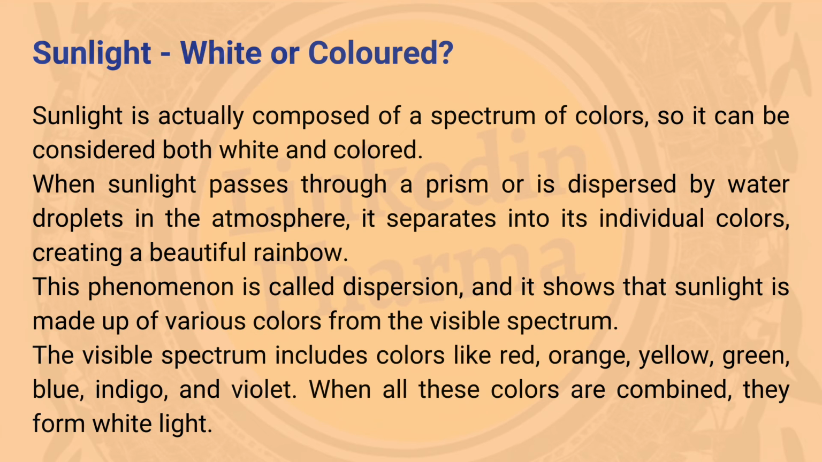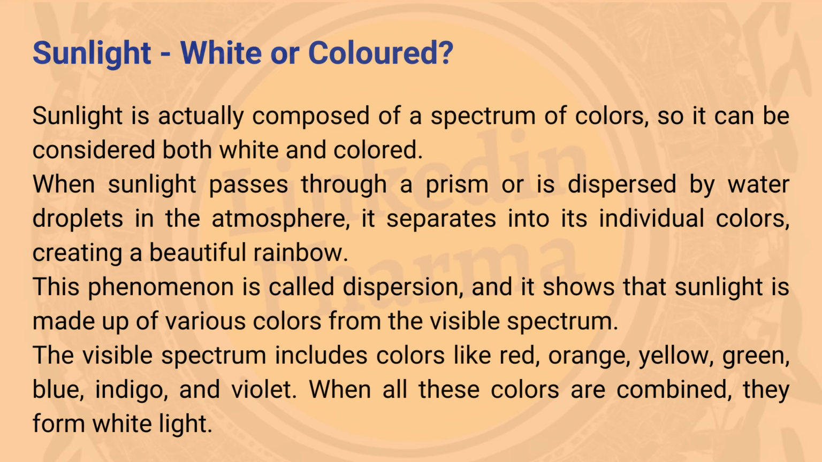Sunlight, white or colored. Sunlight is actually composed of a spectrum of colors, so it can be considered both white and colored. When sunlight passes through a prism or is dispersed by water droplets in the atmosphere, it separates into its individual colors, creating a beautiful rainbow. This phenomenon is called dispersion, and it shows that sunlight is made up of various colors from the visible spectrum.